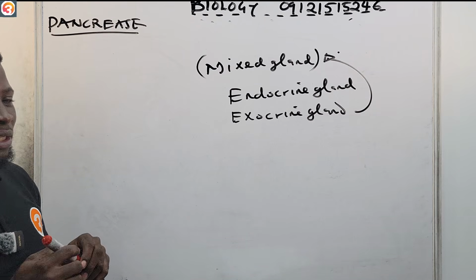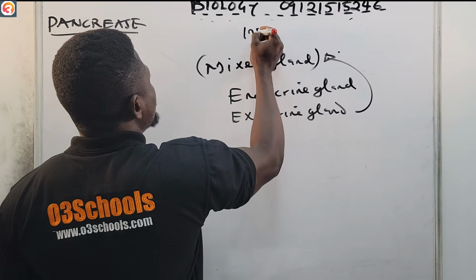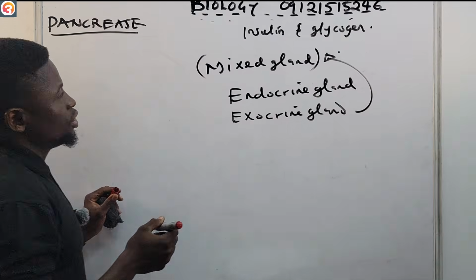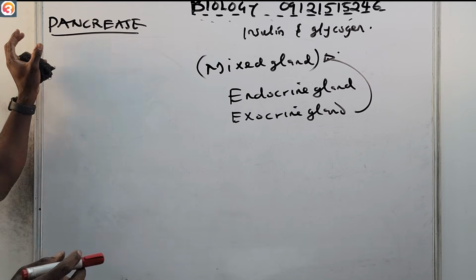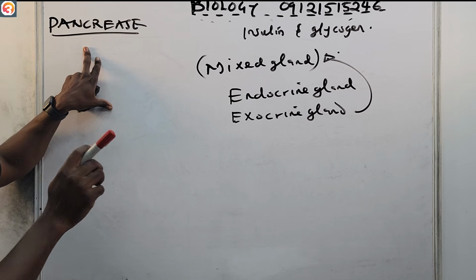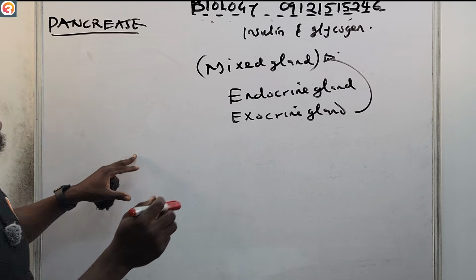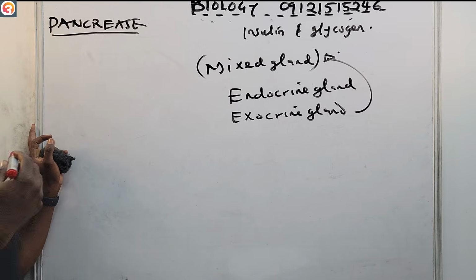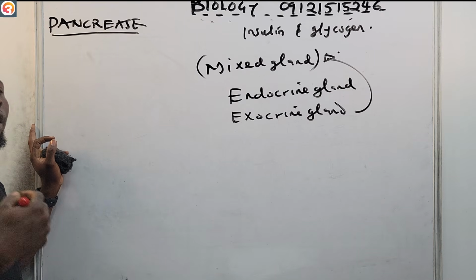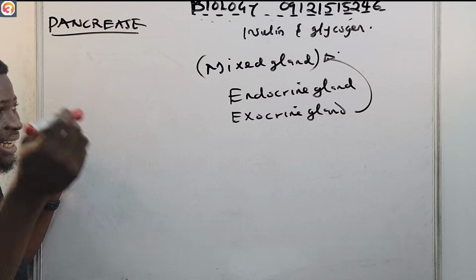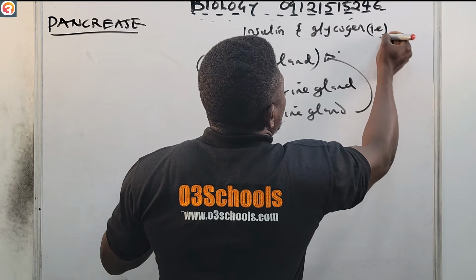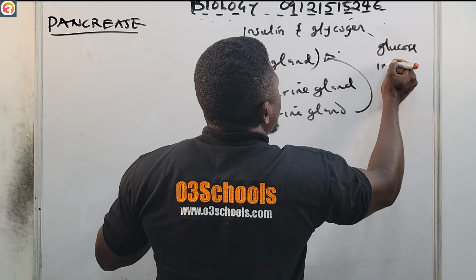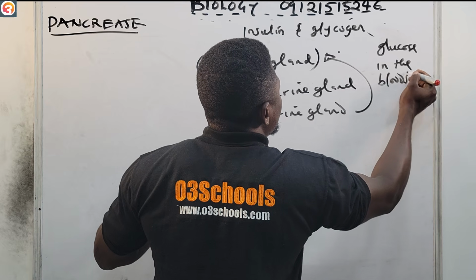The pancreas produces insulin and glucagon. Okay, so the pancreas produces insulin as well as glucagon. This insulin that you see here is secreted when there is more blood sugar, that is glucose, in the bloodstream.